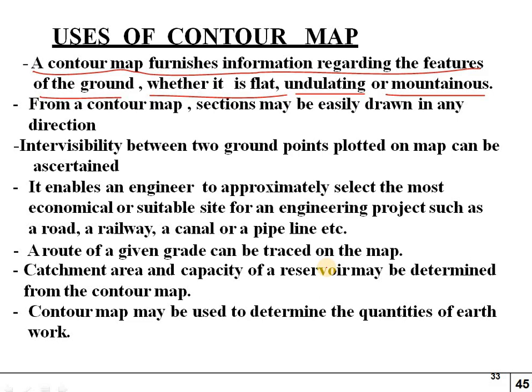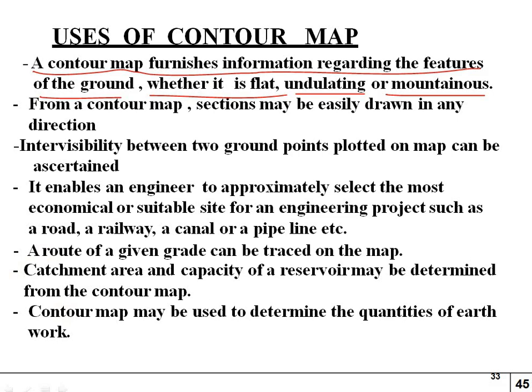Whether it is a flat ground, an undulating ground, or mountainous, with hills, plateaus, peaks, Mount Everest. We can identify by these levels whether the ground is in a flat portion, an undulating position, or a height position. All these we can identify by seeing the plan of a contour map.